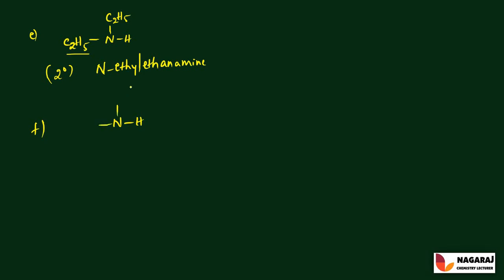Next possible isomer, that is nitrogen. To this, different alkyl groups are attached. So one is CH3 and the remaining is C3H7. So the molecule is to be called N-methyl. The smallest alkyl group is considered as the substituent group, and the longest hydrocarbon part is to be called the root word. So 3 carbon atoms, it is prop, the nature of the bonds is an, and the nitrogen is on the first carbon, that is 1-amine. So in the 3 carbon atoms, nitrogen is attached to the first carbon, so it is 1-amine.